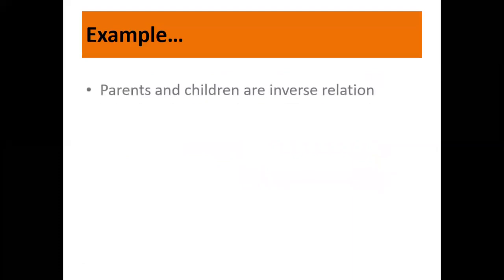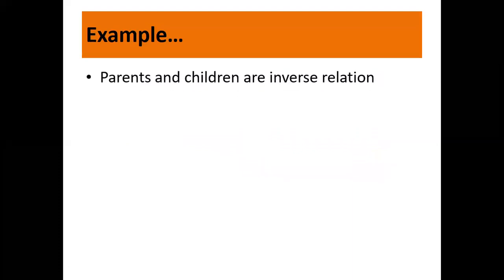Okay. Now let us look at this example. Parents and children are inverse relations. What does that mean? Inverse means it works both ways. So let us look at it. All parents, that is p, all children, that is c.